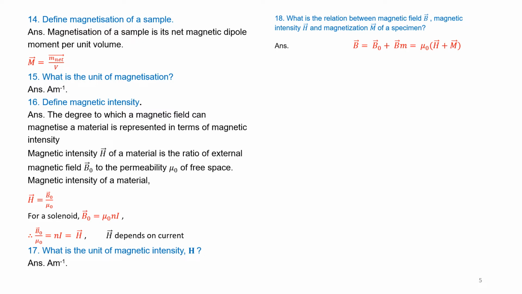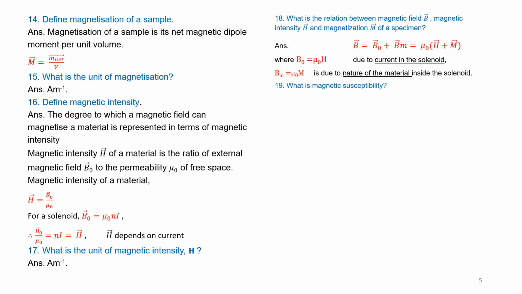That is equal to mu naught into H plus M, where H and M are both vectors. B naught is equal to mu naught into H due to the current in the solenoid, and Bm equals mu naught into M, where M is the magnetization, is due to the nature of material inside the solenoid. That is, Bm is the property of the material of the solenoid.